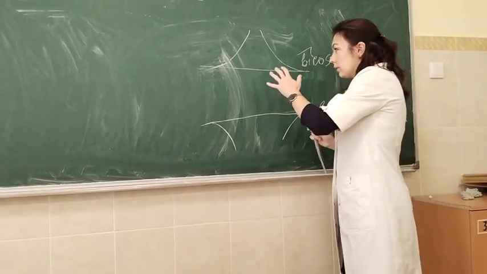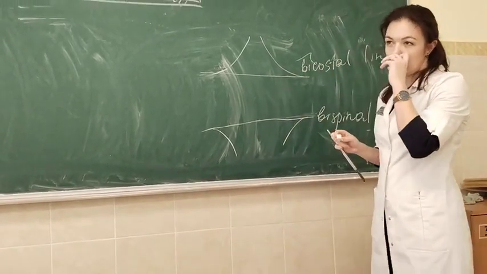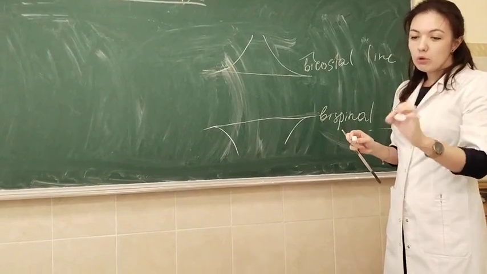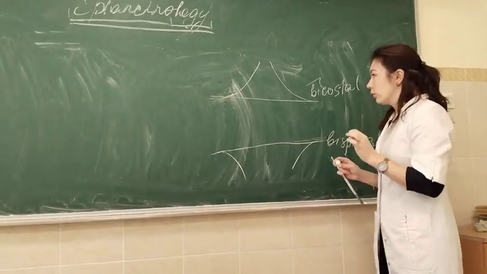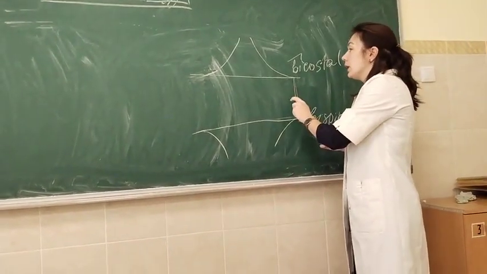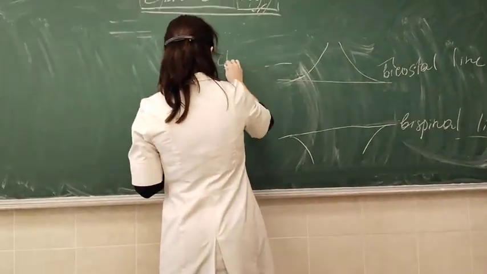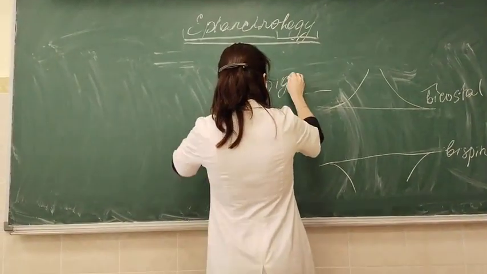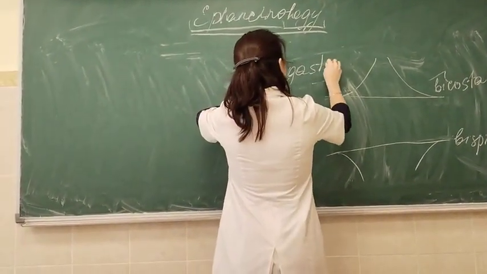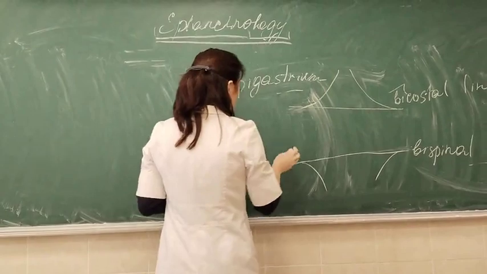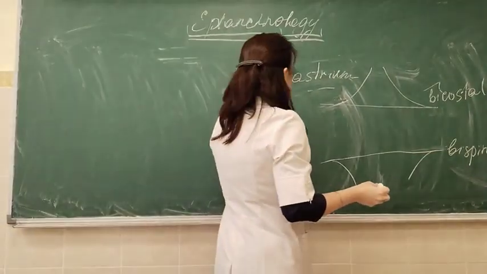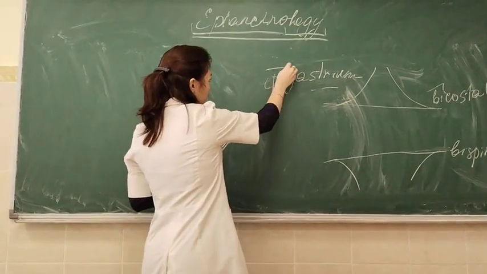And these two horizontal lines divide the anterior abdominal wall into three floors. The floor located above the bicostal line is named epigastrium. Epi means above.